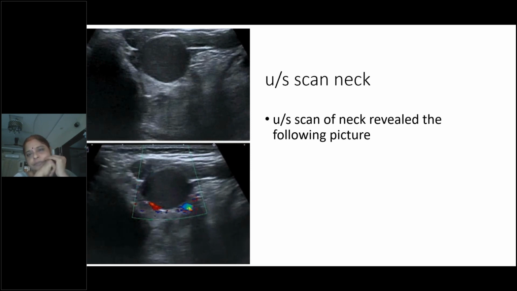Next is a bursa, thyroid bursitis. There can be a bursa in the thyroid region. Then there can be a colloid cyst in the superior pole of the thyroid. Very good. Sebaceous cyst also you people have answered.